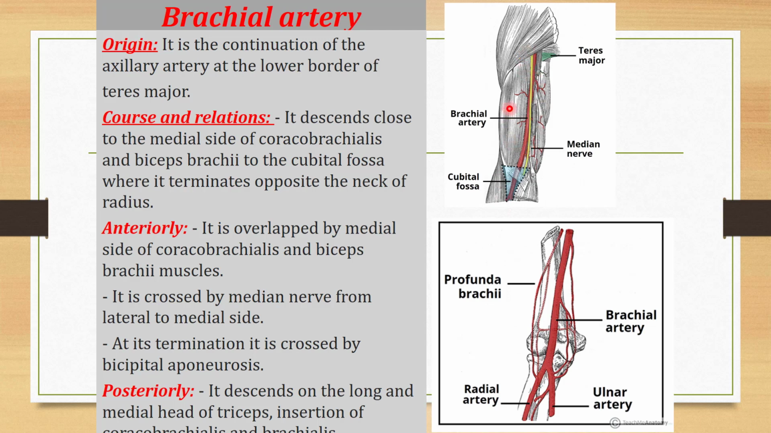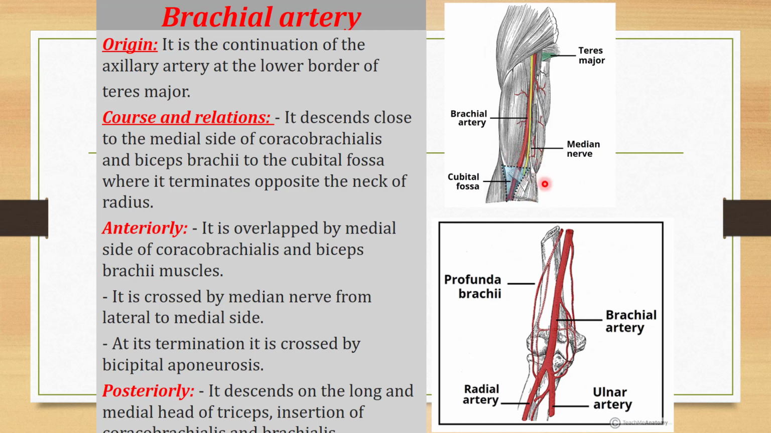What are the relations of the brachial artery? First of all, some of the structures which are present anteriorly. It is overlapped by the medial side of the coracobrachialis and the biceps muscle. It is crossed by the median nerve. You can see here in this diagram, it is crossed by the median nerve from lateral to medial side. First of all, the median nerve is over the lateral side of the brachial artery, and then it crosses anteriorly and comes on the medial side of the brachial artery. At its termination, it is crossed by the bicipital aponeurosis. See here, the bicipital aponeurosis is anterior to the brachial artery.